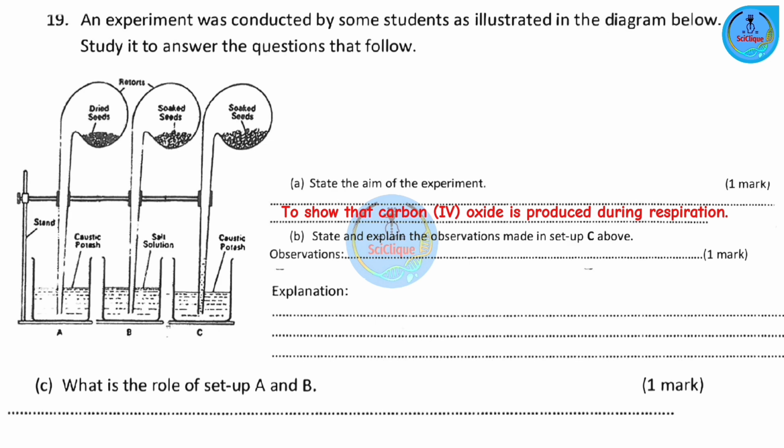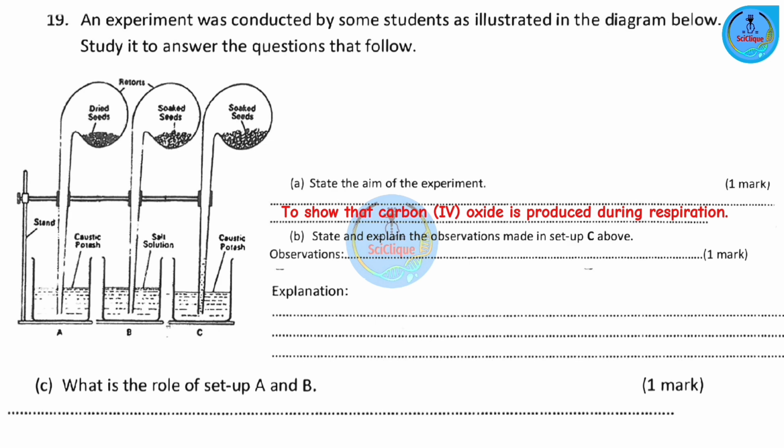So in such seeds, what will happen is that they are going to have a faster rate of respiration. Why? To provide enough energy for the process of germination. So food substances are going to be broken down in order to provide energy for the growing regions of the seeds. So in this case, respiration takes place.